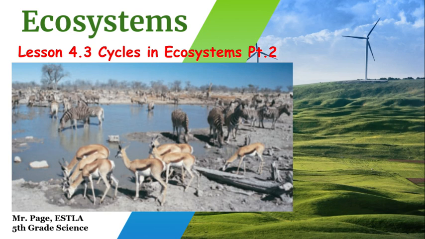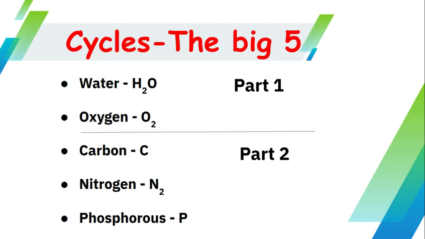Today, we're going to learn the second part of cycles in the ecosystem. We spoke last time about part one, the water cycle and the oxygen cycle. Today, we're going to talk about the carbon cycle, nitrogen cycle, and the phosphorus cycle.